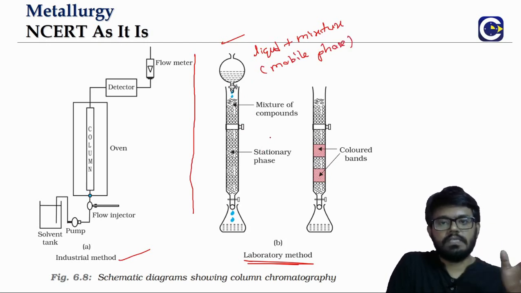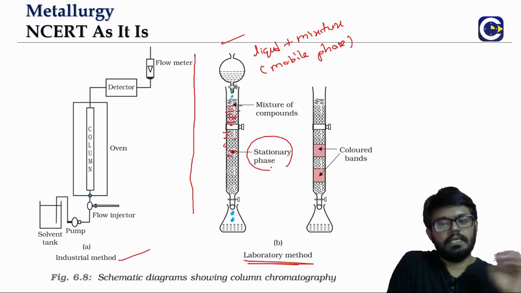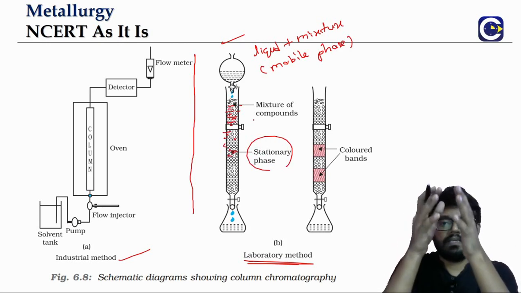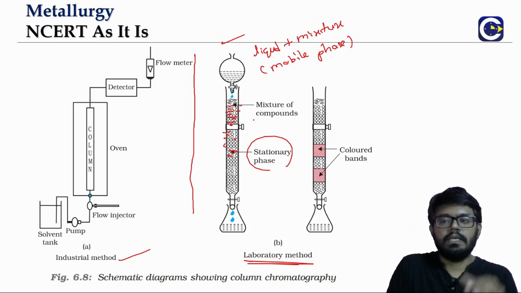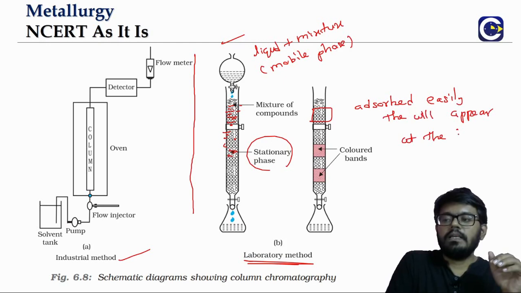These wordings we have seen already in our +1 also. The column will be packed with, say, alumina or silica gel. That is what we call the stationary phase. Now as the entire mixture is coming down, the components that are adsorbed easily will appear at the top of the column.